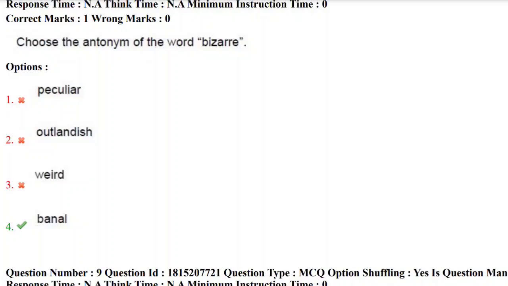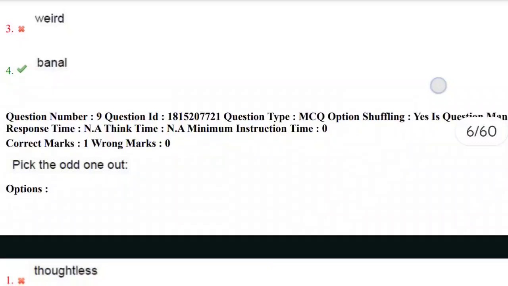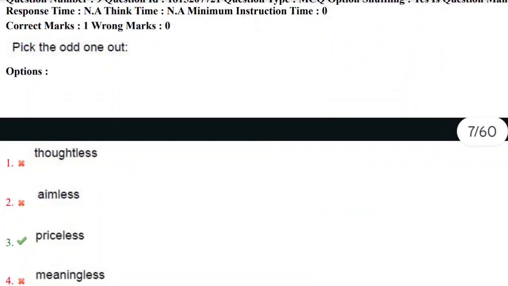So the correct answer here is fourth option. Bizarre is something strange and banal is something common. So the correct answer here is fourth option. Let's move towards next question. Ninth question. Pick the odd one out.